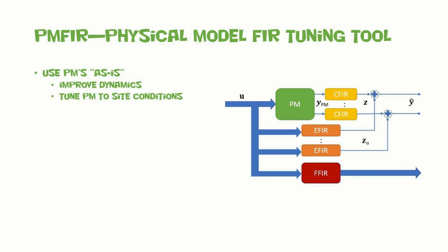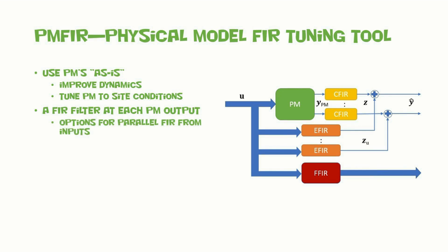Models derived based on first principles can be complex, and it can be difficult to find feasible tuning parameters. The PMFIR approach can be used, for example, to improve model dynamics, or to tune physical model to site conditions and data. We avoid the need to tune components inside the model, by using external dynamic filters, in series.